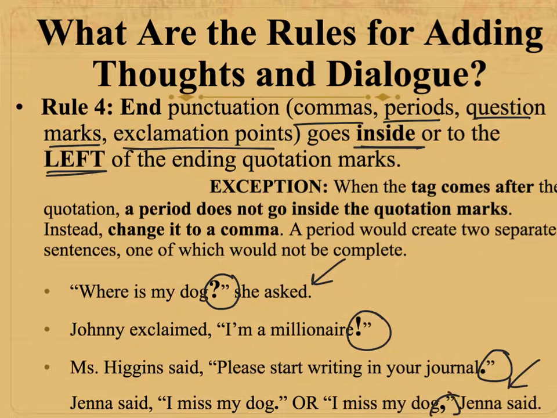So right here, we would change that period to a comma because when the tag's at the end, it's not the end of a sentence. So again, that exception is when the tag comes after, you can't put a period inside the quotation mark. That would make two separate sentences. Instead, periods are turned into commas. Notice that in this sentence, where the tag came at the beginning, you can put a period at the end of the sentence and the end of the quote because it's done. There's no more to the sentence.